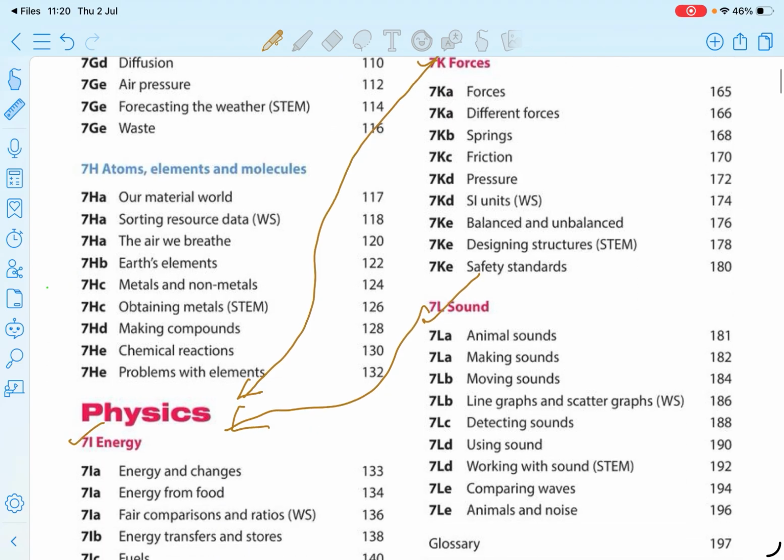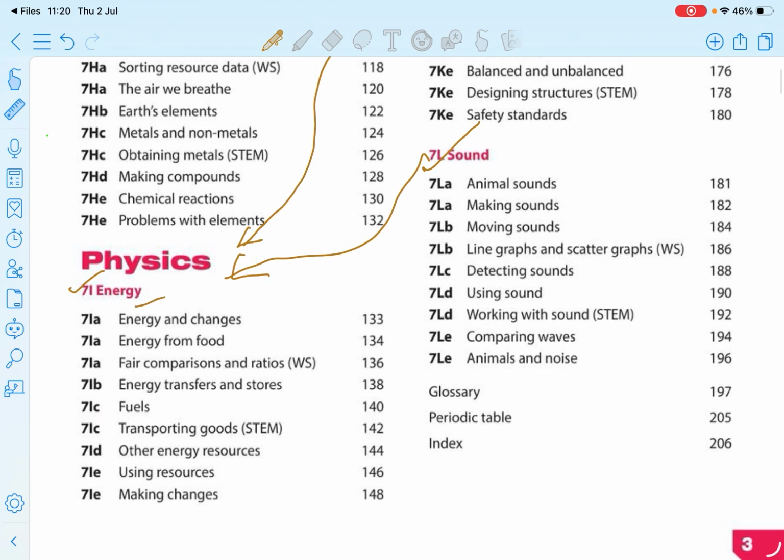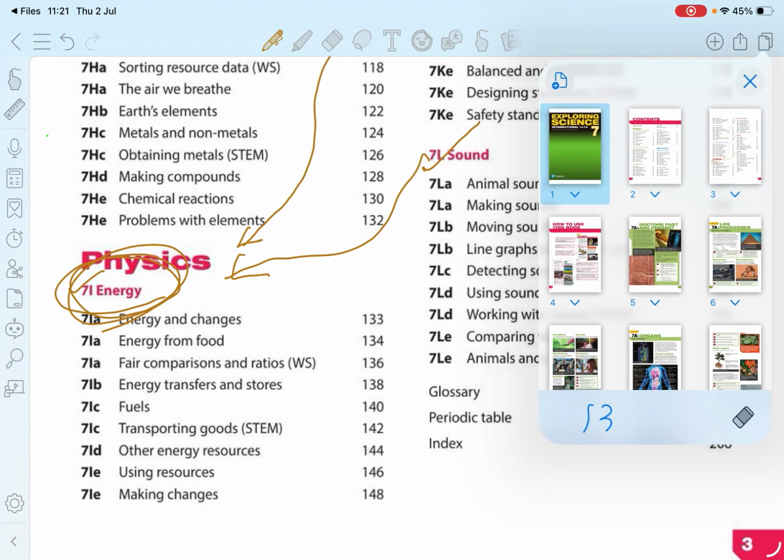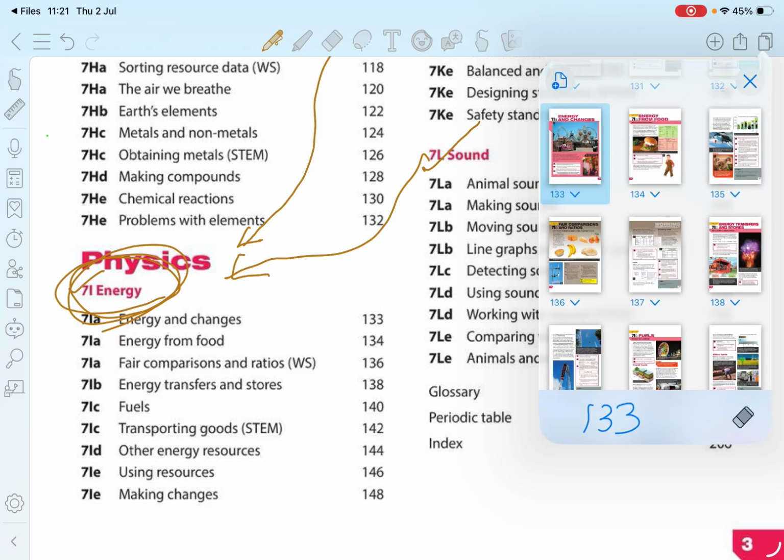So basically here you have to discuss the energy parts. In each part you have some basic things that you need to know, and some other parts where there is nothing to know, like some general knowledge lessons. So let's move to the first part about energy.